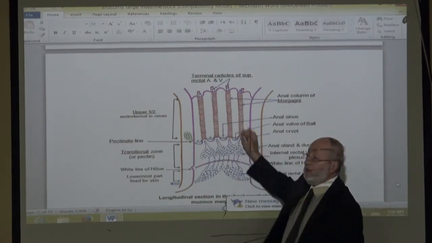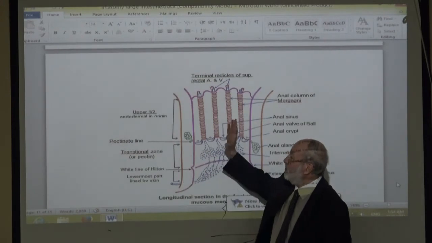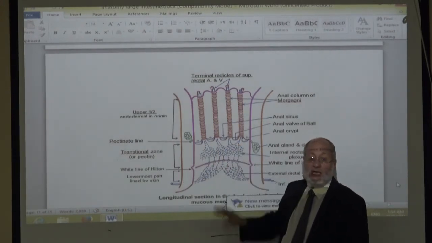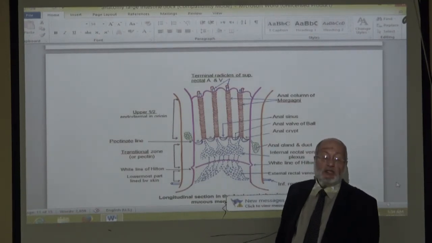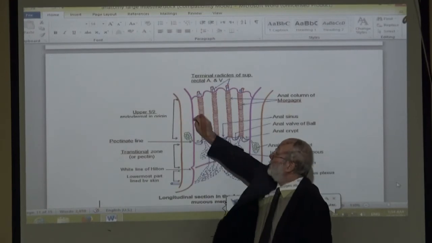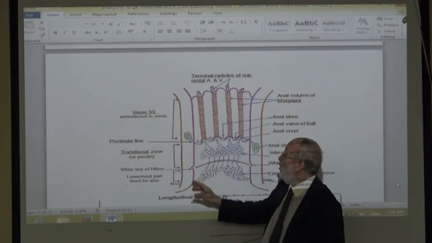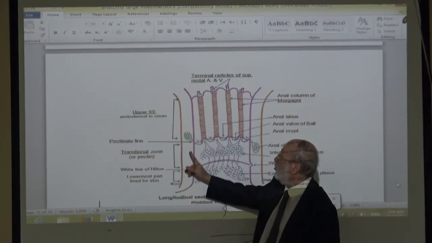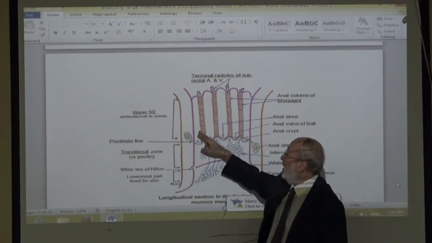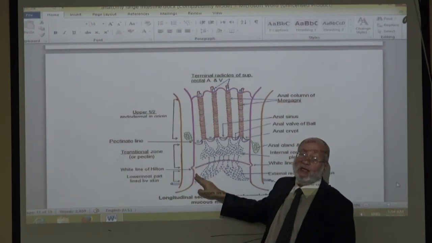Or operation. In operation, we remove the mucosa of the lower half of the anal canal, as in the operation called hemorrhoidectomy, removing hemorrhoids. In the operation for hemorrhoids, we dissect the mucosa and remove the biles and the mucosa of the lower half of the anal canal.